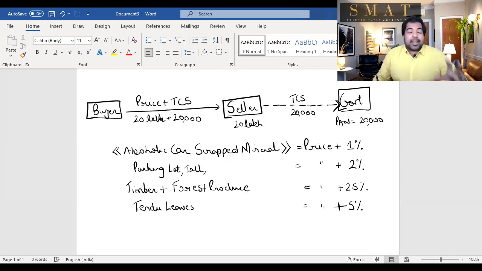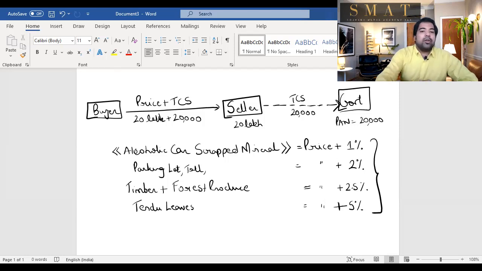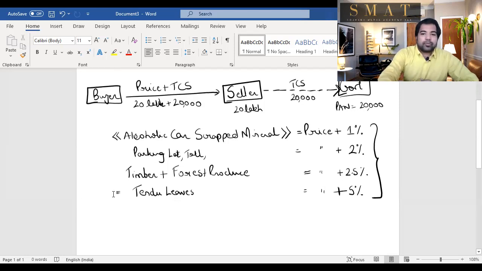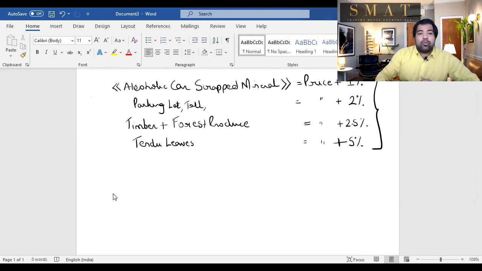So alcoholic cars, scrap minerals, 1%, then 2.2% on a parking lot, toll plazas, etc. And timber forest is 2.5%, and Tendu leaves is 5%. This is what you have to remember. This is the TCS. The seller will collect it from you. So when you pay, you will pay that plus TCS and will pay to the government. Okay. So that is on what it is.